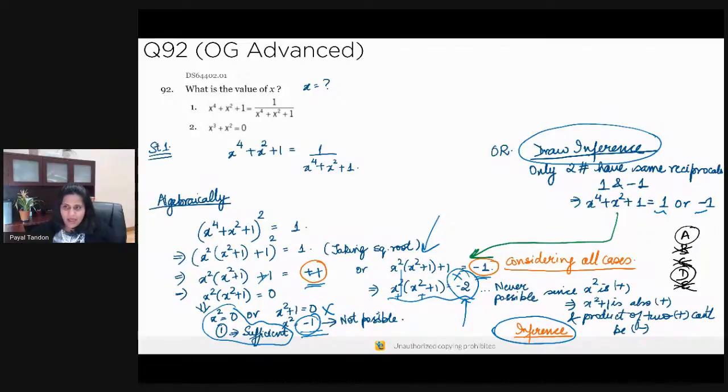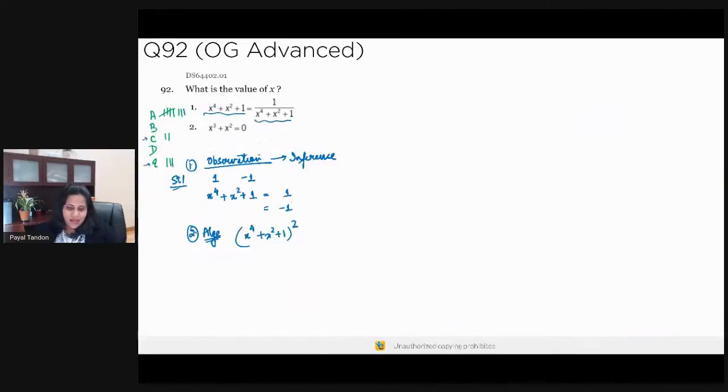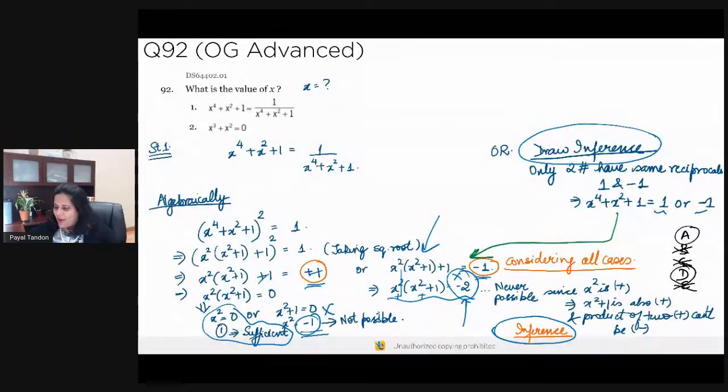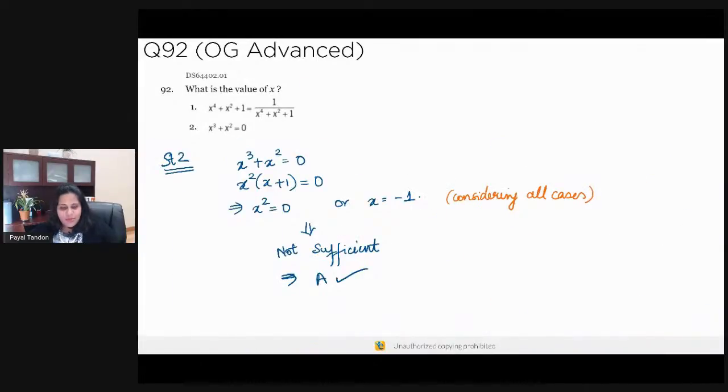Okay. So people who selected, again, how many? One to five people posted their responses as C and E. I want to make sure that you understand why you faltered over there. Okay. Don is saying, I missed the fact that complex numbers are not part of GMAT. Absolutely. We don't want to complicate. GMAT is relatively straightforward. I mean, you deal with simple numbers there, nothing complicated. Yes. All right. Let's now come to statement 2.